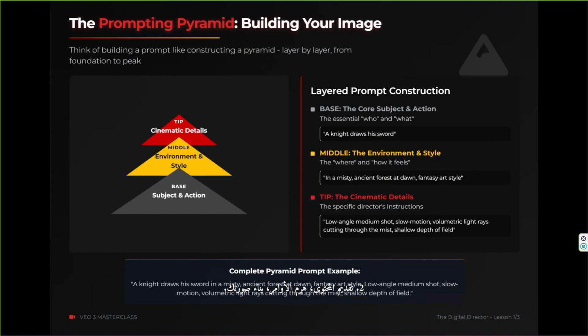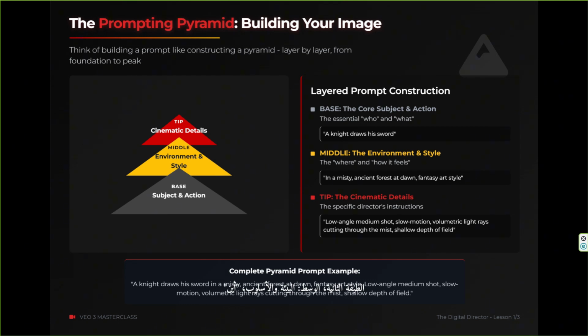2. Content delivery. The prompting pyramid, building your image. Think of building a prompt like constructing a pyramid, layer by layer, from foundation to peak. Layer 1, base, the core subject and action, the essential who and what. Example, a knight draws his sword.